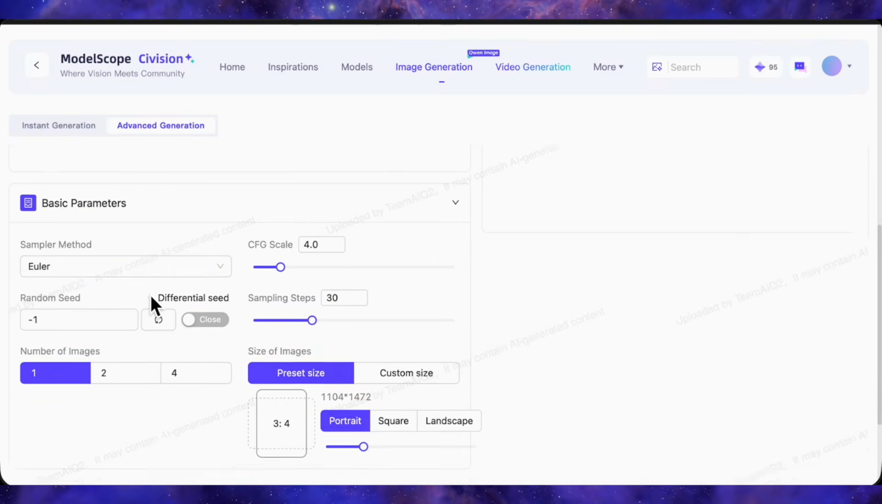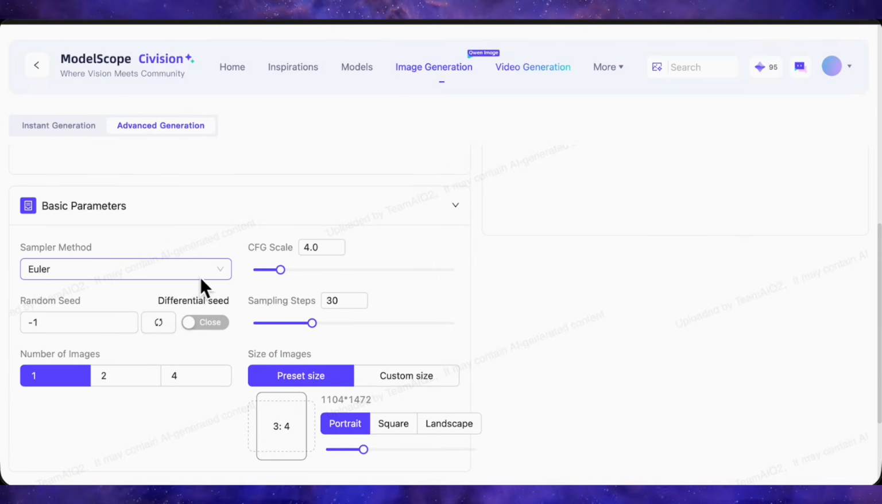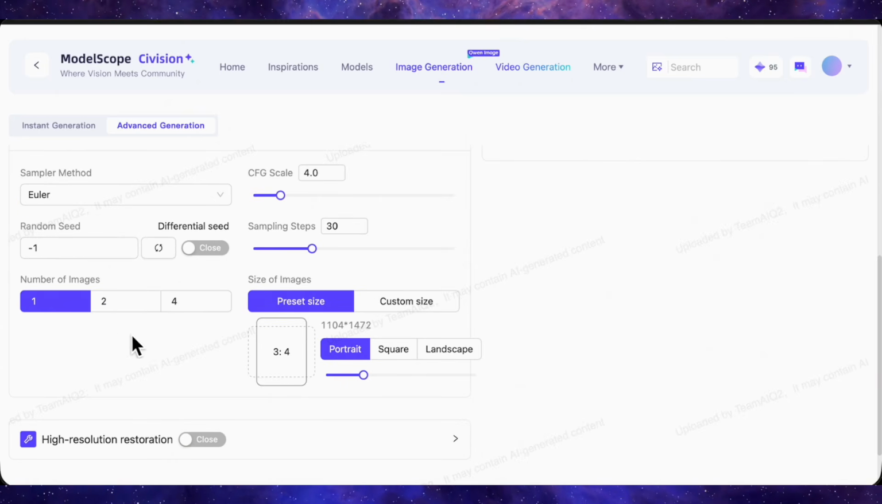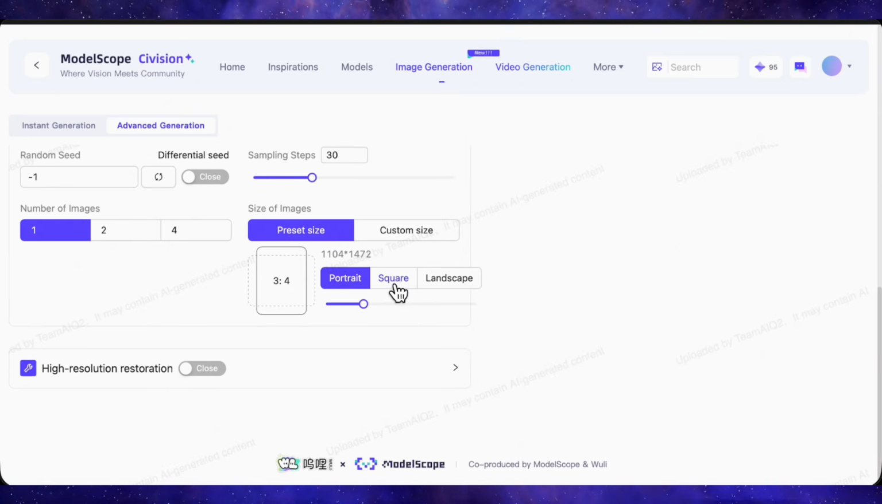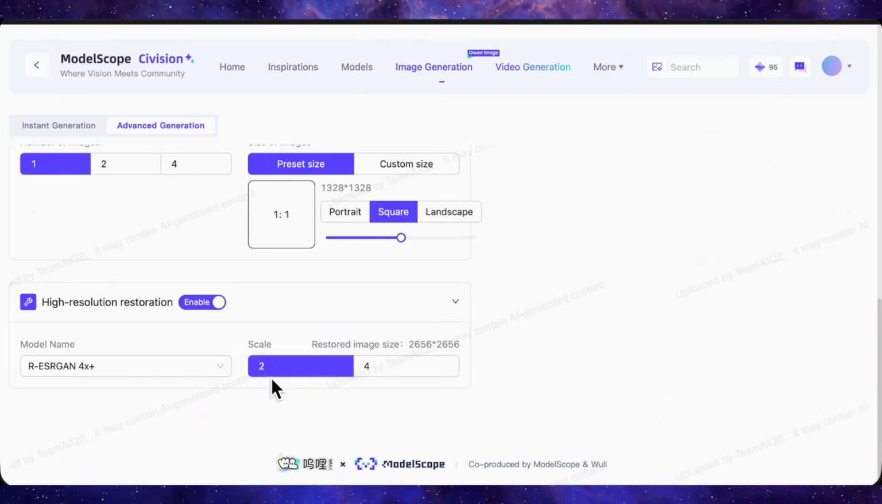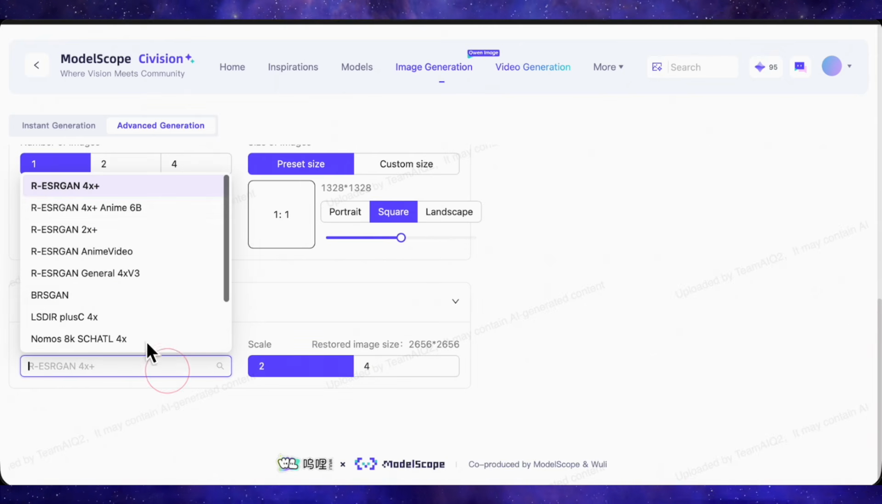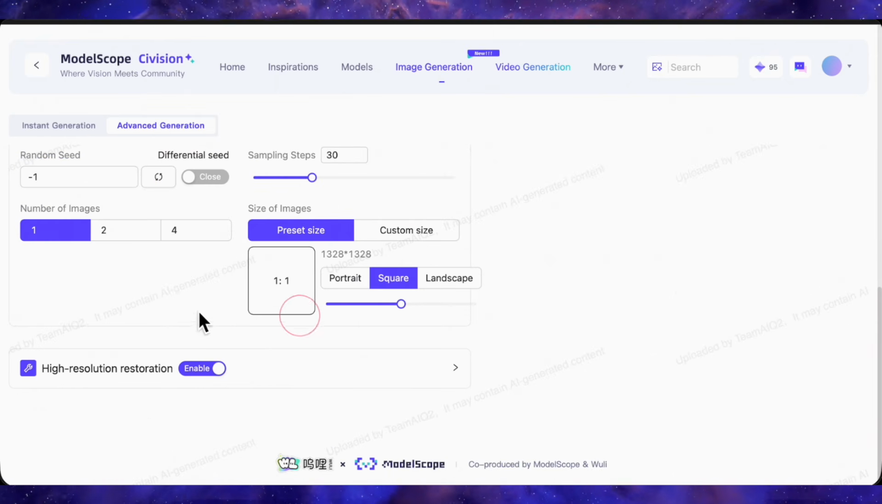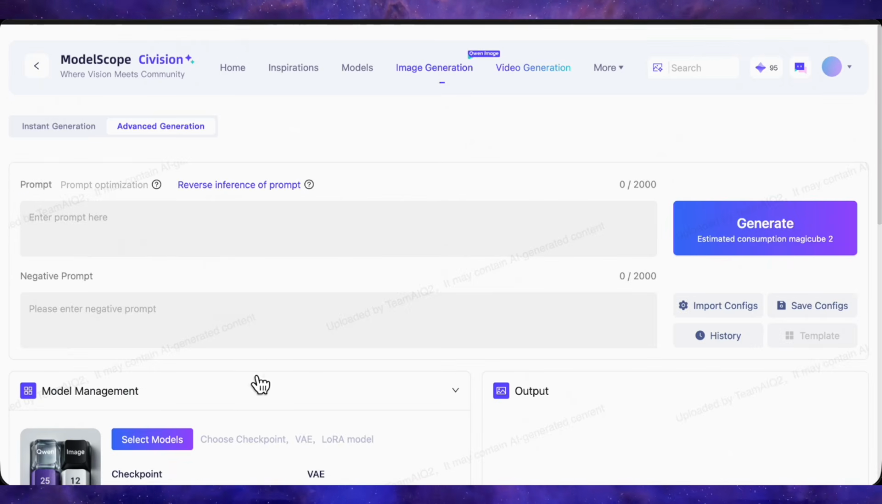And then you have all the standard settings you'd expect. You can change the CFG scale, the seed value for reproducibility, aspect ratio, number of images you want to generate, plus you can also turn on the upscaling option. If you enable upscaling, you can upscale your image by 2x or 4x using different upscaling models. As soon as the image is generated, it will be automatically upscaled. So basically, everything is here that you need for complete control over your generations.